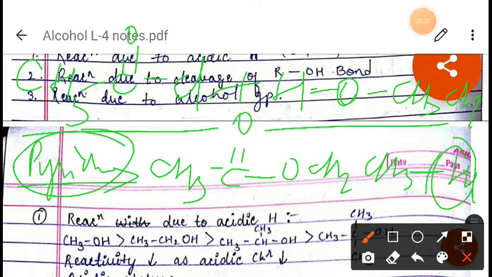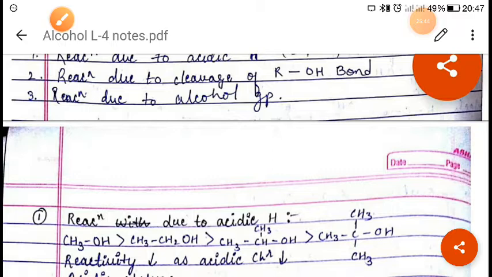So pyridine neutralizes the HCl which is formed during the reaction, and the equilibrium will shift towards the forward direction. I hope you have understood this, right? So this was reaction with acetyl chloride, or acetylation.